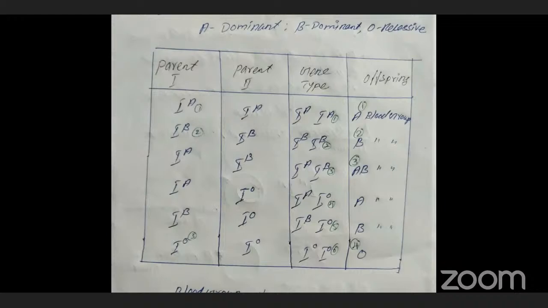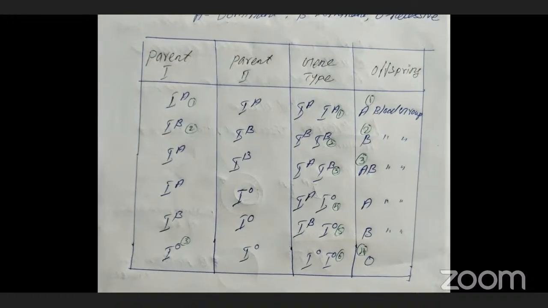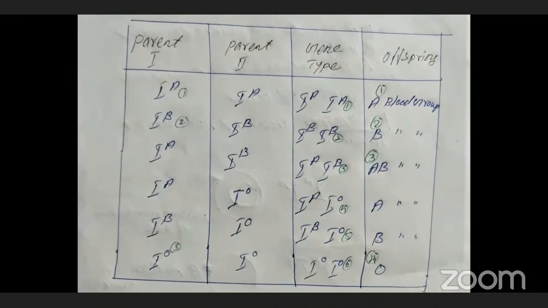Another important thing is, when O is combined with A or B antigen, at that time O does not express it. That is important. When O is combined with A or B, it does not express it, because O is a recessive one. Here we are taking two parents.